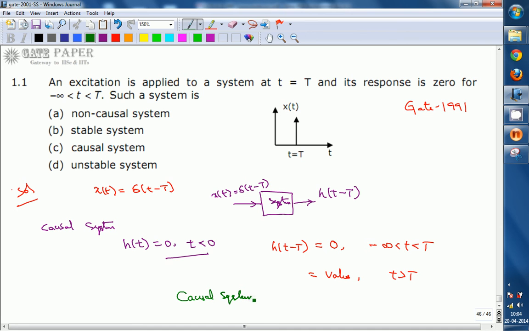If the output is obtained before applying the input signal, then that is called a non-causal system. But here the output is 0 before applying the input signal and has some value for t greater than capital T only, so the system is called a causal system. Then option C is correct. Option C is the only correct answer.